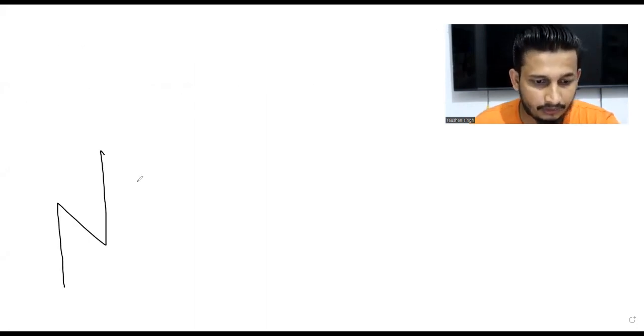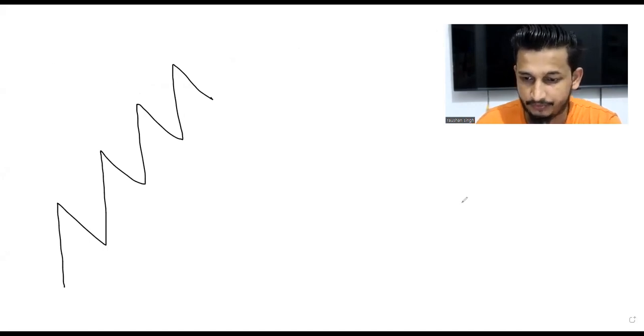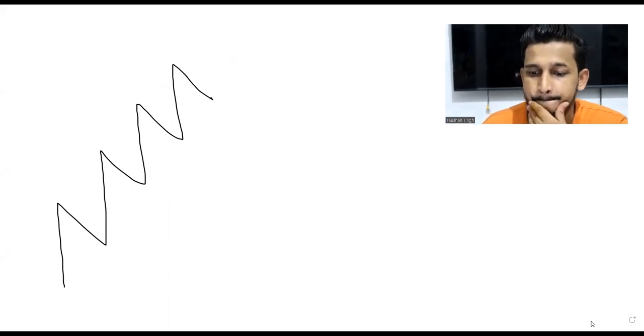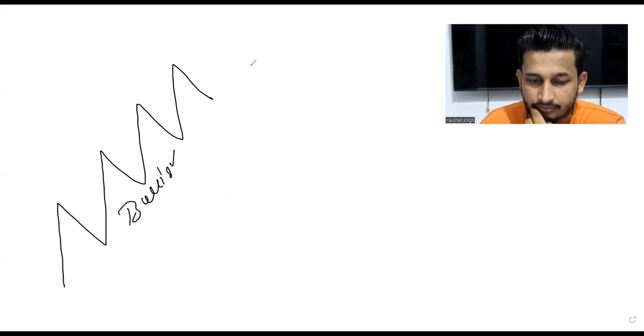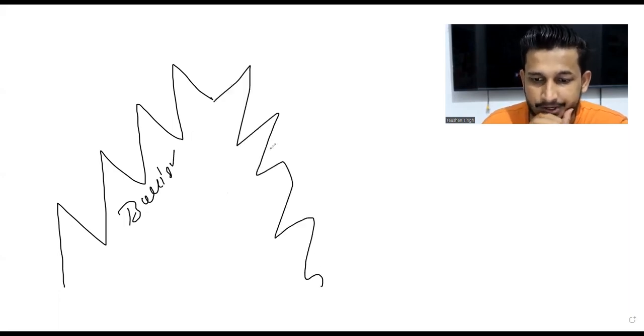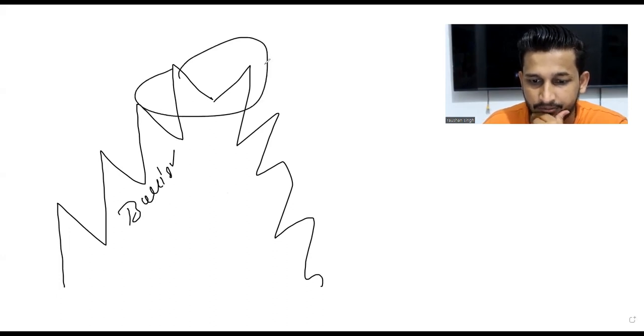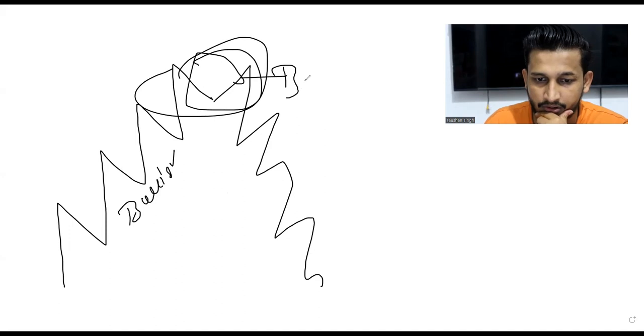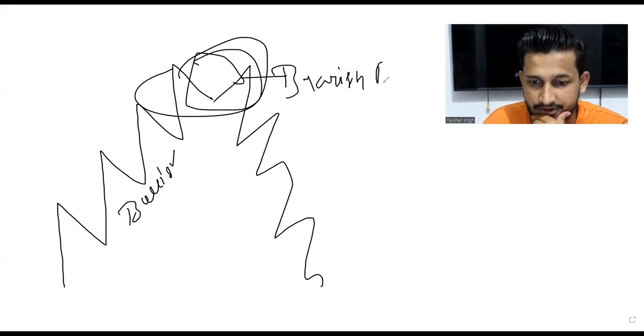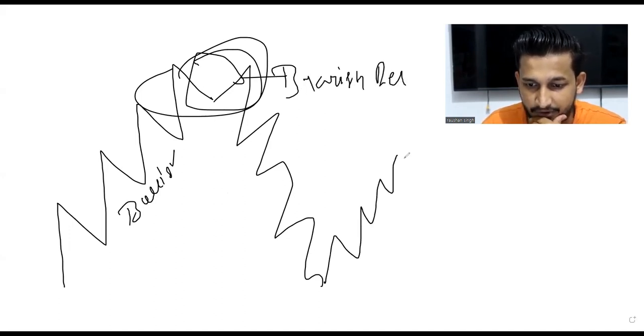So, which kind of movement is this? Bullish. What's happening over here? Bearish reversal. Good. It's a bearish reversal. What's happening over here?